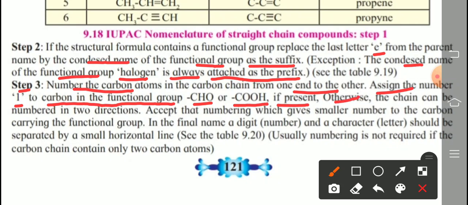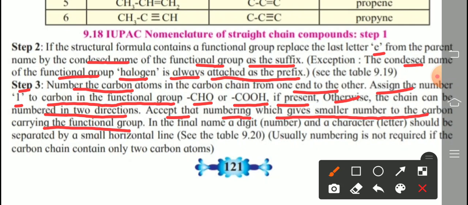Otherwise, the chain can be numbered in two directions, from left to right and right to left. Accept the numbering which gives the smaller number to the carbon carrying the functional group.